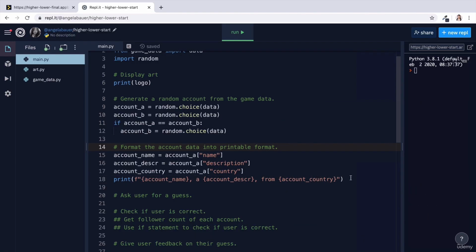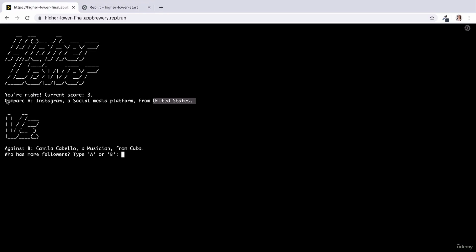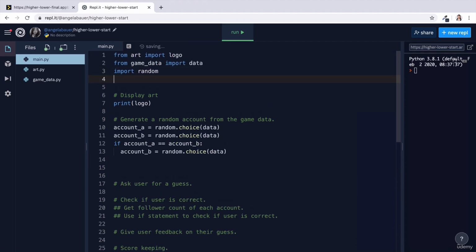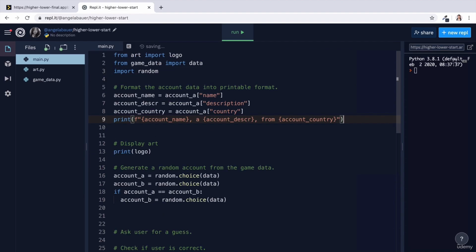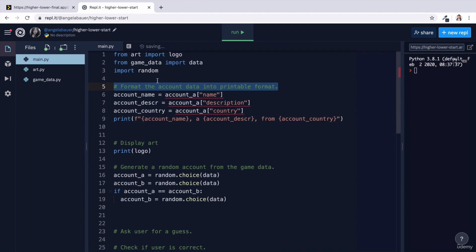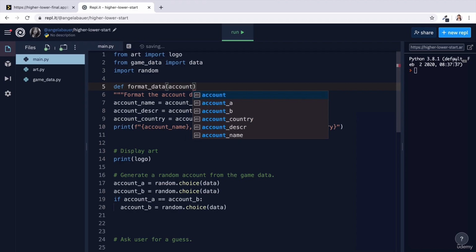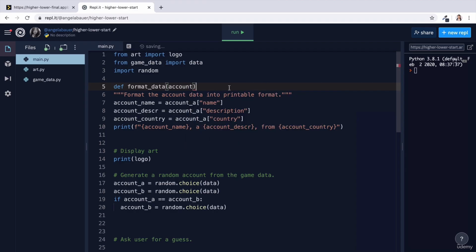That's pretty much it. But notice how I've done this just for account A, and I actually have to do it for both account A and account B. So instead of repeating all of this code, it might be a lot easier if I actually pull this out into a separate function. So let's create that here. Let's create a function that does this. I'm going to turn this into a docstring to explain the function, and I'm going to call the function format data. And it's going to take an input, which is the account. And now, using this account, we can make this more reusable by deleting the _a part of it.